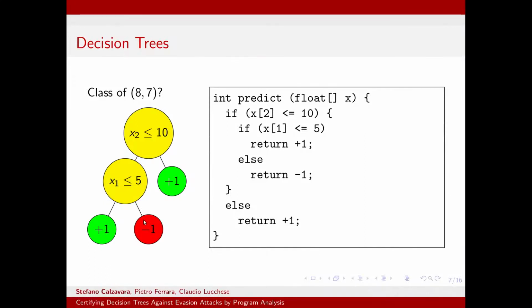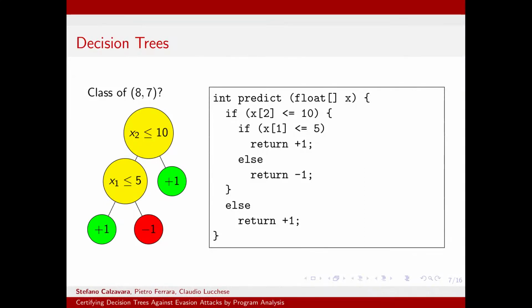The first observation we make is that any decision tree can be easily converted into an imperative program. For instance, the tree on the left can be represented by a simple predict function, which given an instance x performs some conditional checks, possibly nested, and returns me the class, which is the prediction performed by the decision tree model.